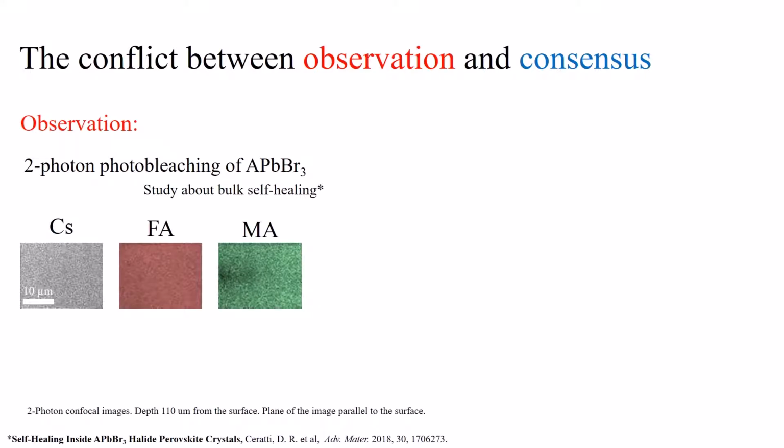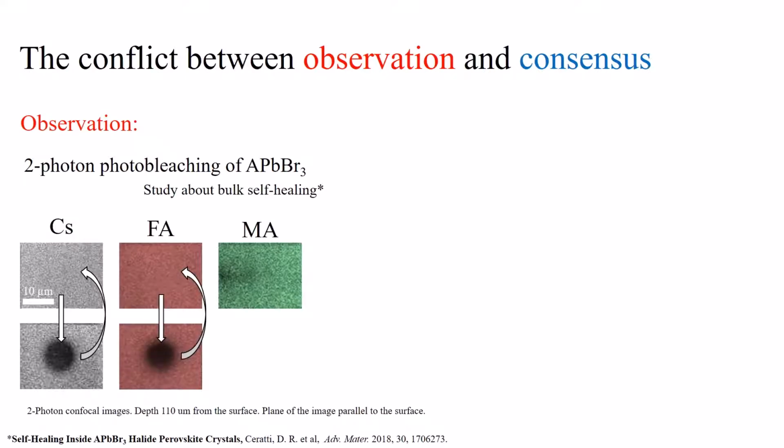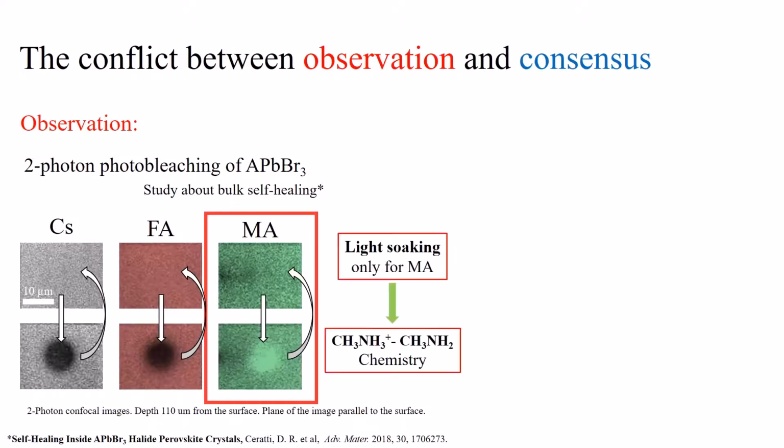cesium, formamidinium and methylammonium lead bromide single crystals through two-photon microscopy. While the first two experience damage from the photobleaching, the methylammonium shows an increase in its photoluminescence, a phenomenon called light soaking. The logical conclusion is that a reversible reaction involving methylammonium is at the origin of this effect. The only available one is the deprotonation of methylammonium to methylamine, which involves having mobile protons in the perovskite.